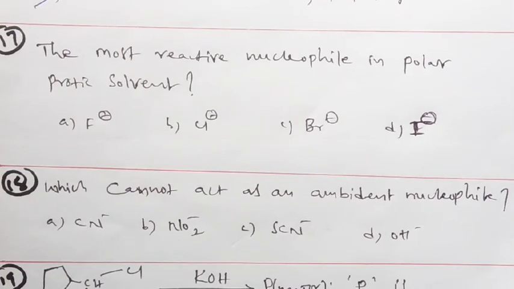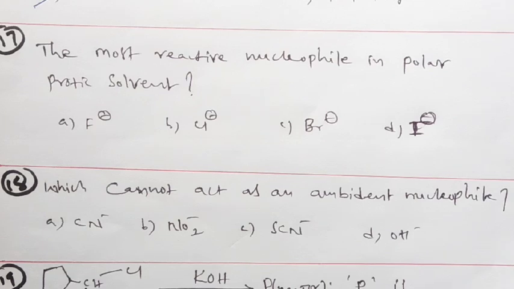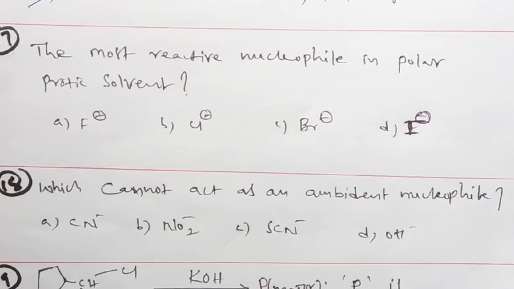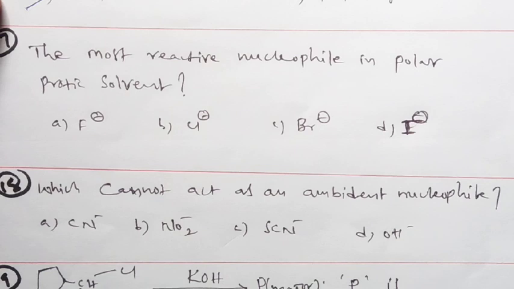The most reactive nucleophile in polar protic solvent. Polar protic solvents are generally those capable of giving the H plus ion: H2O, alcohols, HF, formic acid, NH3. These are all polar protic solvents. In a polar protic solvent medium, the best nucleophile is I minus.